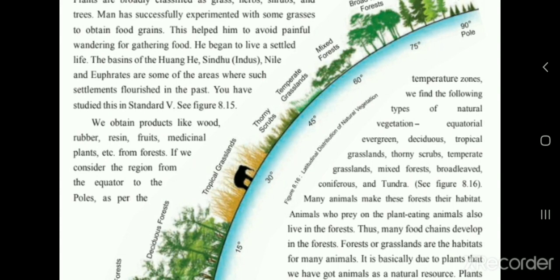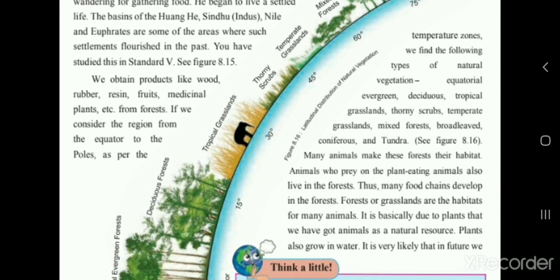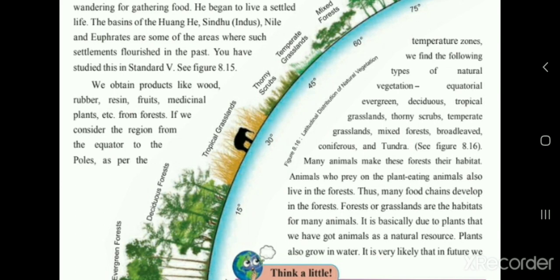With the help of this, people stopped wandering to far places to collect food, and they started growing plants and settling at one place, and they used to eat whatever came from the cultivation process. He began to live a settled life.